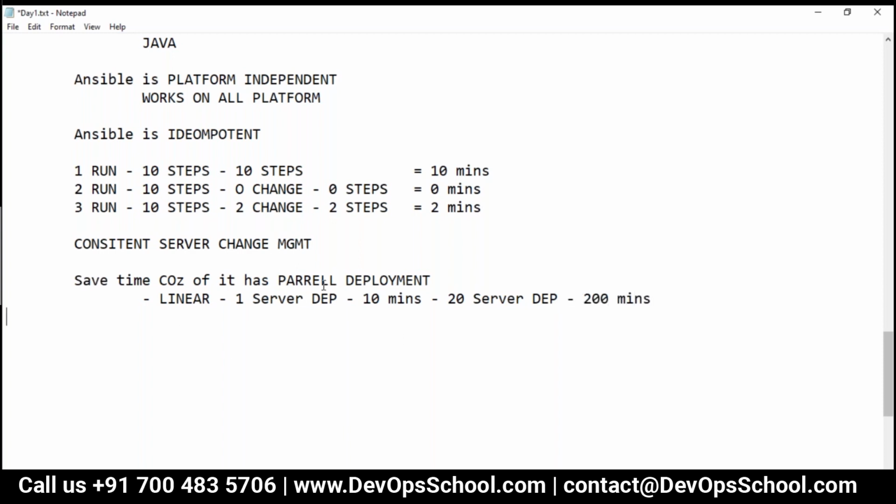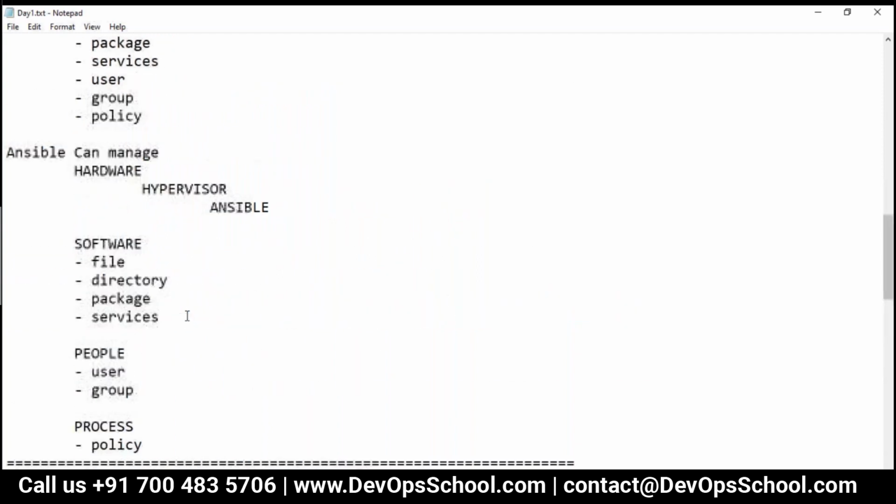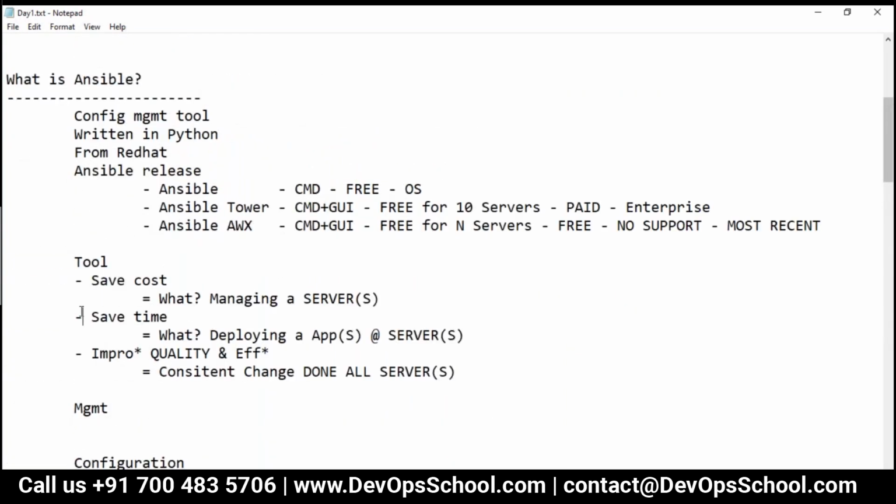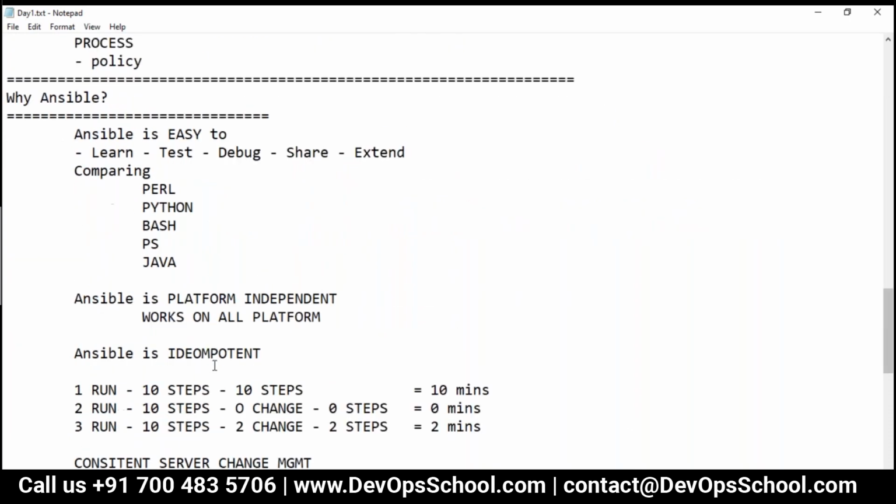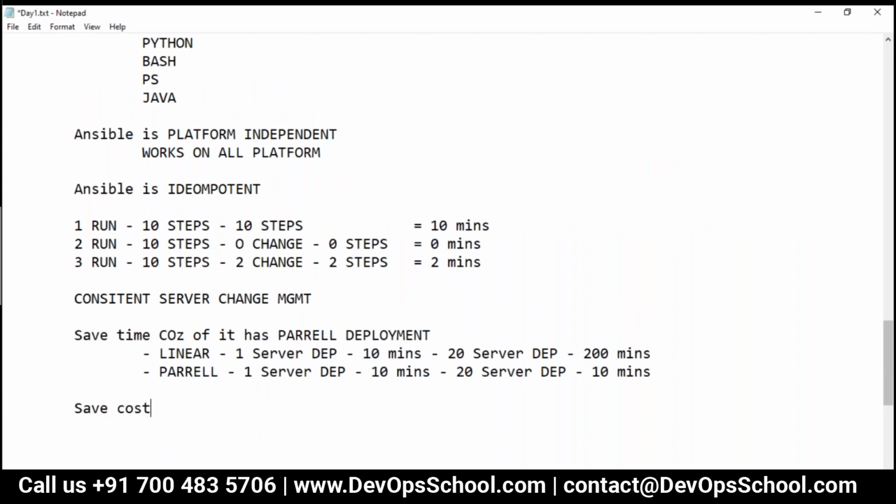But if you do a parallel deployment, then one server deployment takes 10 minutes, and 20 server deployments also take 10 minutes. Why? Because using Ansible you are doing the parallel deployment. So this is what I was talking about. You can save time, and you can save cost also. Saving cost means managing the servers. Lots of things you can do through Ansible. So ultimately you save time, save cost, improve quality, and many other things.